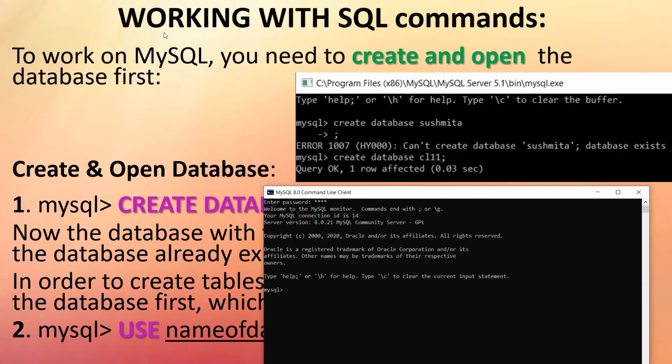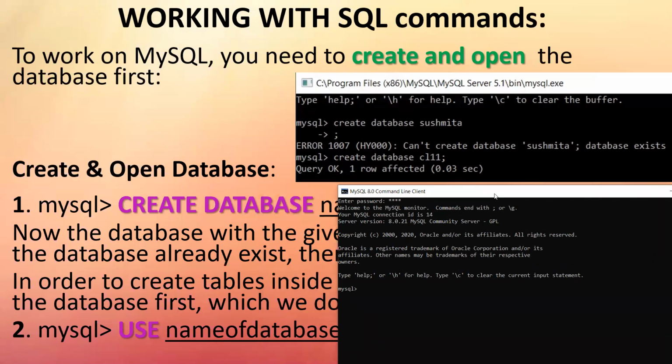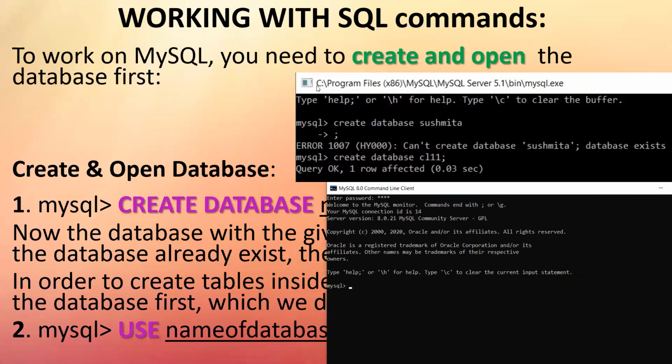Now, to work with MySQL, first and foremost you have to create your database. So your entire work will be stored under the heading of various databases. When I talk about starting to create a database, that's my first command we learn. Create database, simple, create space database, space, whatever name you want to give. Now, if that database already exists, like one day you have worked and the next day you want to come and use it, and you again start writing create database and the name of the database, obviously it will say can't create that database, it already exists.